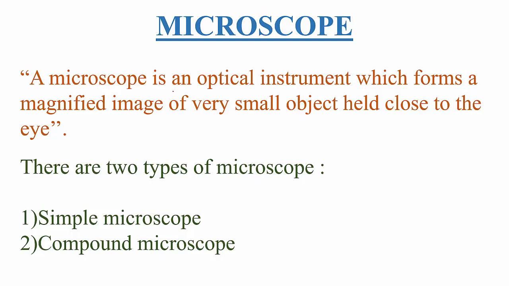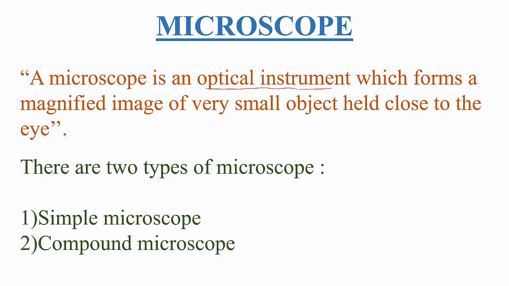So now the first optical instrument we are going to study about is microscope. So what is microscope? So microscope is again an optical instrument. And why we have to use this microscope? Here these microscopes are used to magnify the image. Magnified image means enlarged image of very small objects.